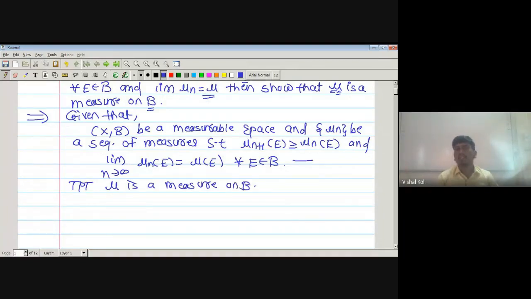Okay, let us take this one as a star. From star, first consider mu of phi, which is nothing but limit n tending to infinity mu n of phi. What is the value of mu n of phi?